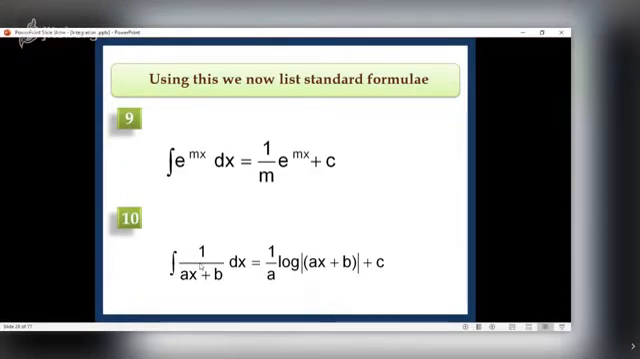This result is again important. Integral of 1 upon ax plus b is log of mod of ax plus b upon the coefficient of x, which is a.